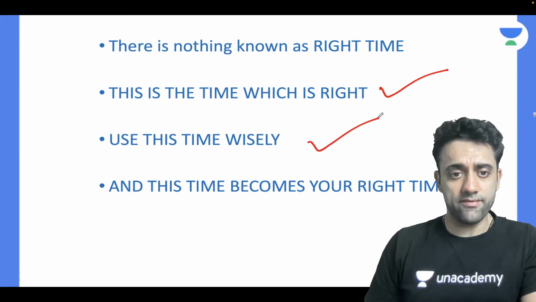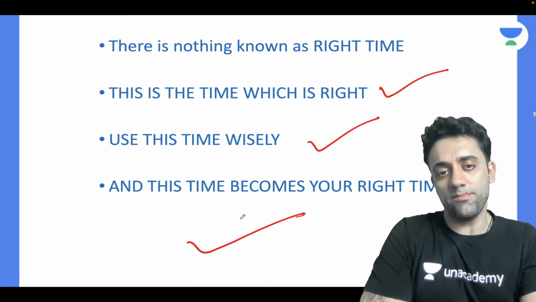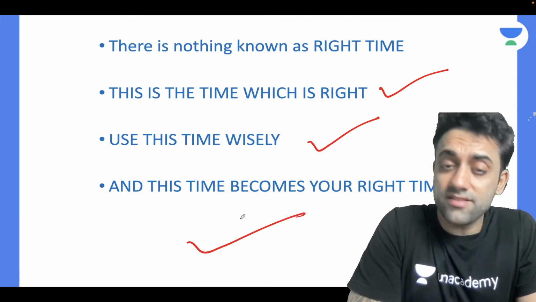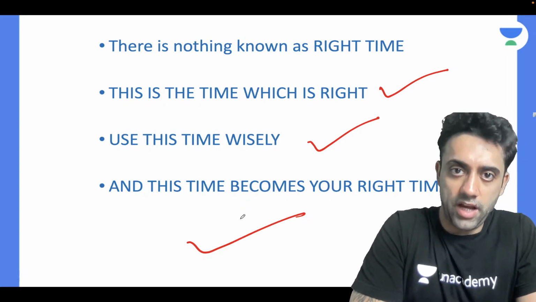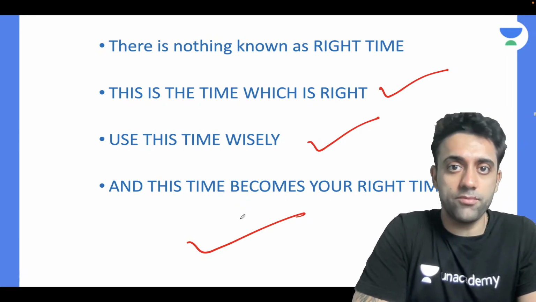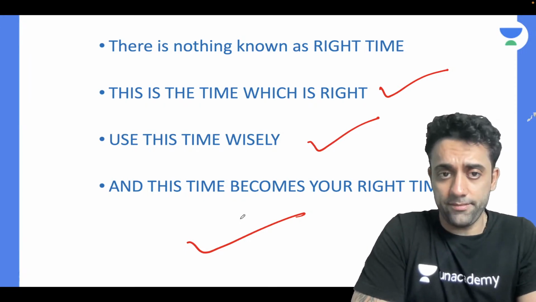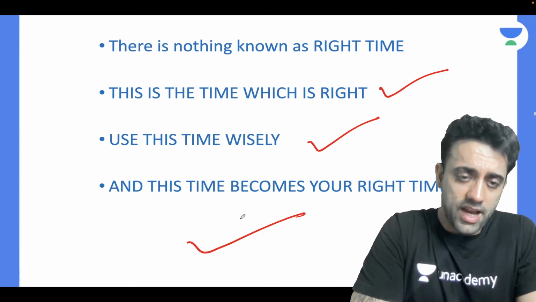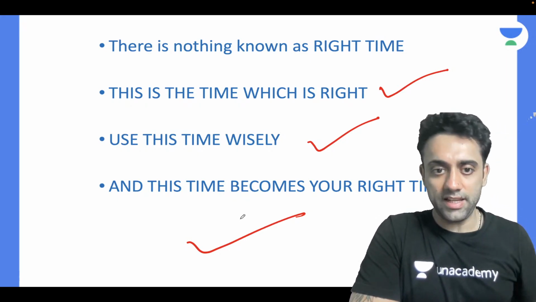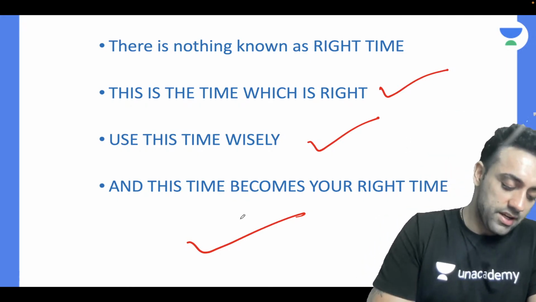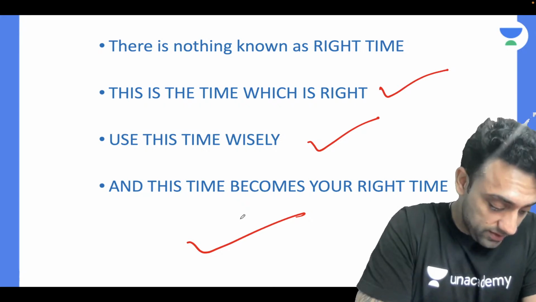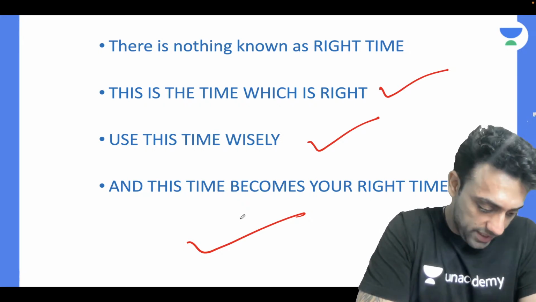If you use this time wisely, then this time becomes your right time. Tomorrow I'll talk. Next week for sure, next week I'm sure I will start going to the gym. So there's nothing known as right time. This is the time which is right, and if you use this time wisely, then this time becomes your right time. Remember that. Okay, great, perfect.